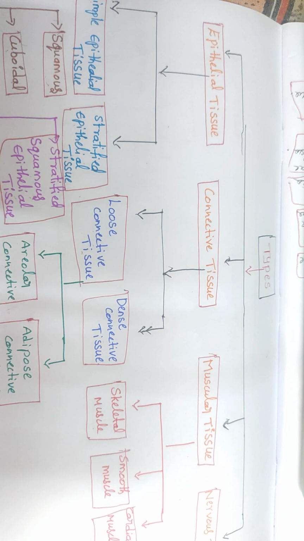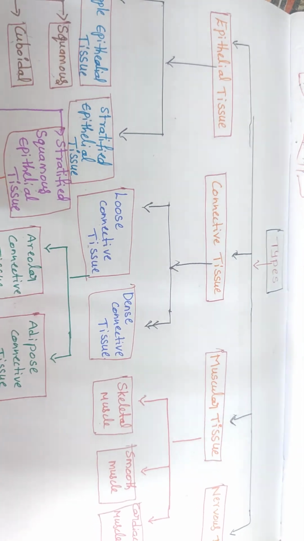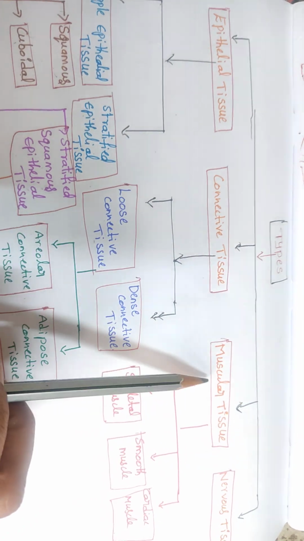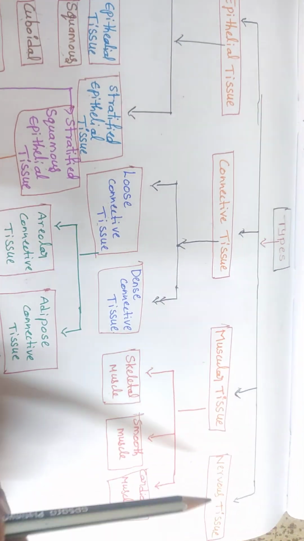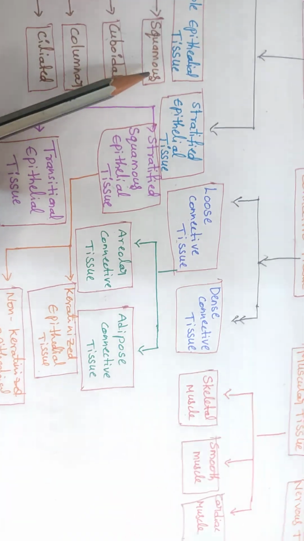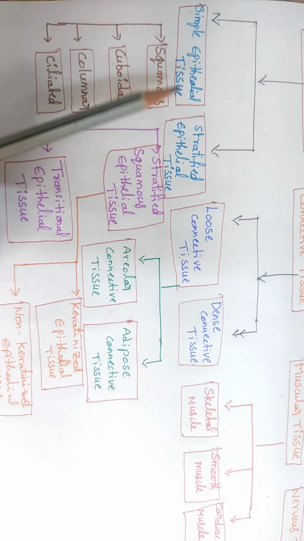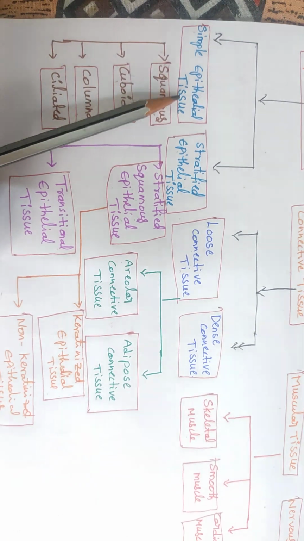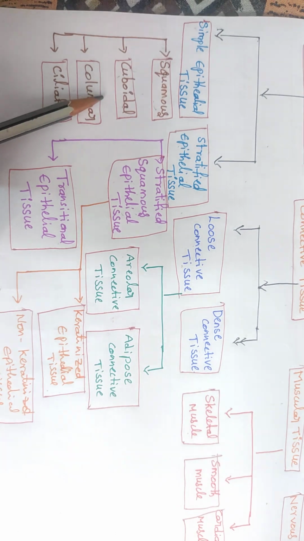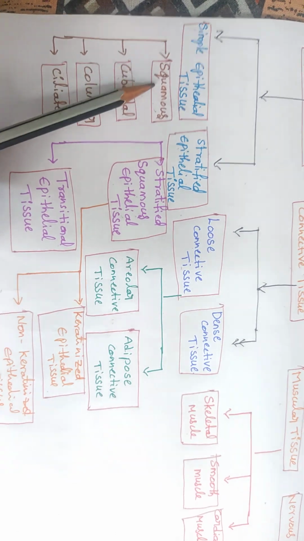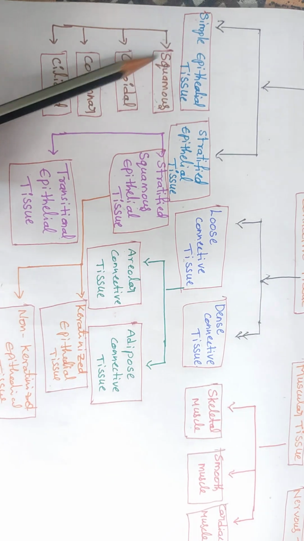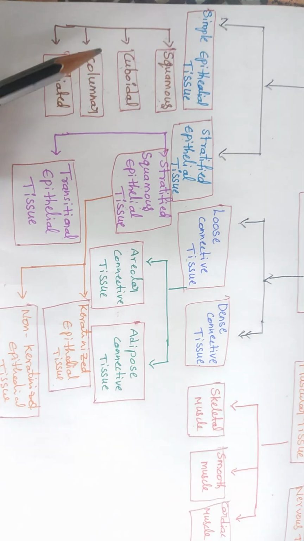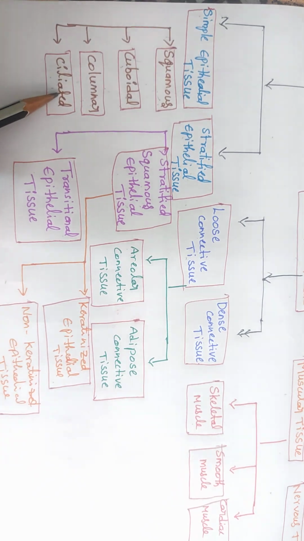Types of tissues, or classification of the tissues. Mainly it is divided into four main types: epithelial tissue, connective tissue, muscular tissue and nervous tissue. And epithelial tissue is again divided into two main types: simple epithelial tissue and stratified epithelial tissue. Simple epithelial tissue has four main types: simple squamous, simple cuboidal, simple columnar and simple ciliated epithelial tissue.